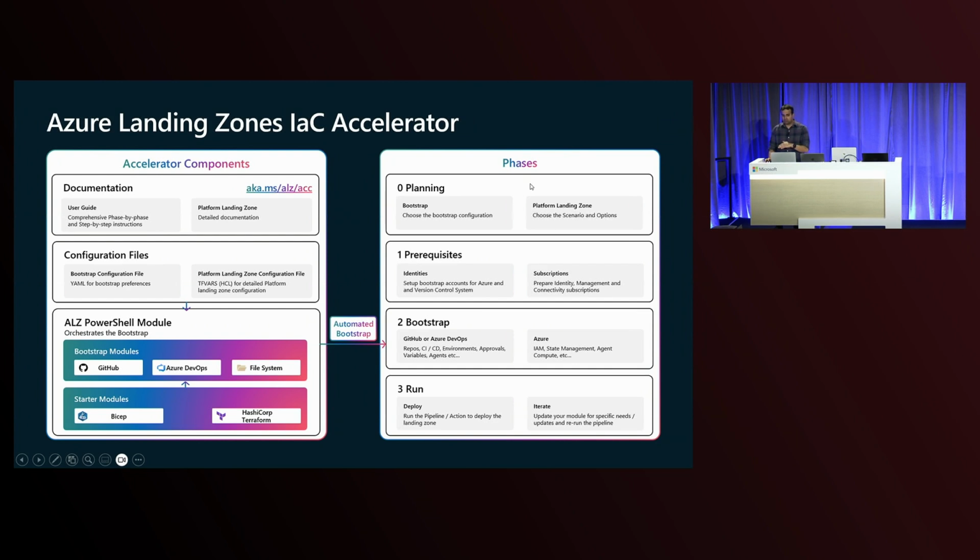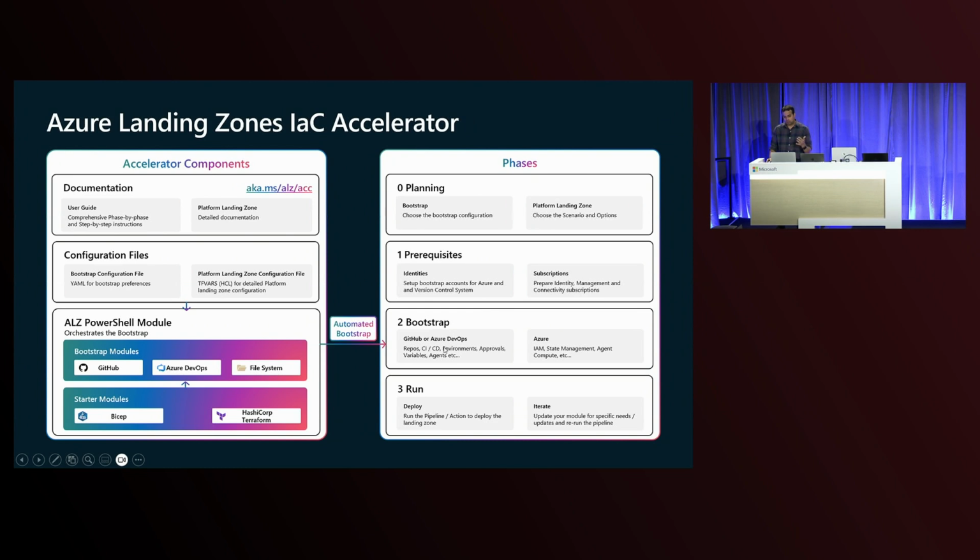So let's talk about the phases on the right-hand side. The first phase, phase 0, is planning. You start with planning what kind of bootstrapping you're going to do and what kind of platform landing zones you're going to set up. And I'll show this to you in the demo. Phase 1 after that is your prerequisites, where you figure out what kind of identity setup you're going to do and what are your subscriptions in which you're going to do this deployment.